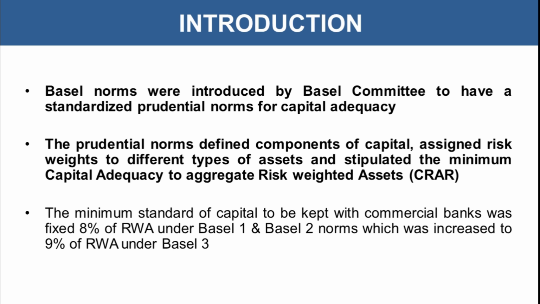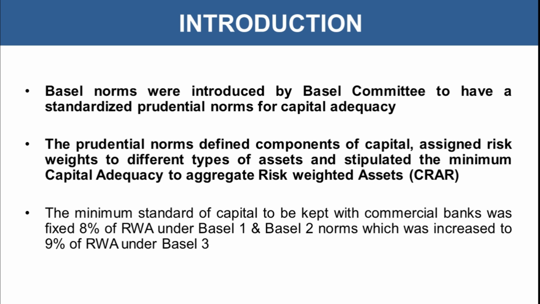So what happened is that in these prudential norms, the components of capital were categorized. So we will see it further that capital was categorized into tier 1 capital and tier 2 capital. And different risk weights were assigned to types of asset. So when we are providing loans, what kind of loan is that and how much risk is related with that?